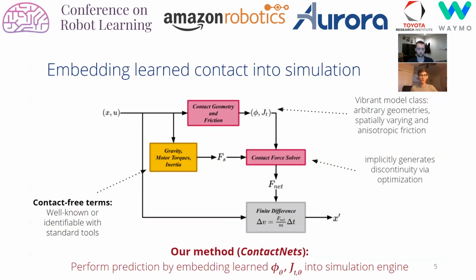Terms related to contact-free motion, shown in yellow, are often simple expressions such as gravitational acceleration or are easily identifiable in the case of many robotic platforms. Model class complexity is instead driven by phi and JT, which can represent arbitrary object geometries with spatially varying and anisotropic friction. ContactNets performs prediction with an identical structure, except that phi and JT are replaced with functions learned from data, such as a deep network. While these functions are often smooth, discontinuity is generated implicitly in a contact force solver via numerical optimization.